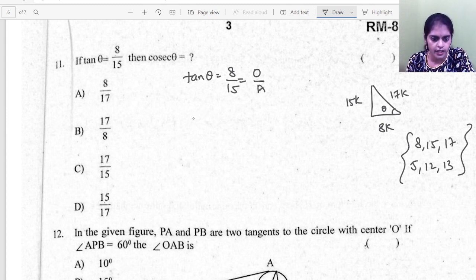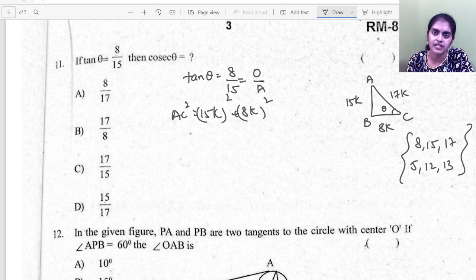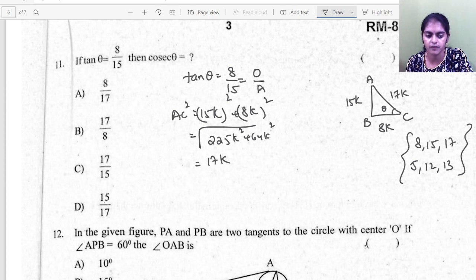So how do you solve? Let me take the triangle as ABC. You will write AC square equals AB square, that is 15k whole square plus 8k whole square. Now don't write all the steps here. Okay, please don't write all the steps here. So this is root over 225k square plus 64k square, and you will get 289k square. Root 289 is 17k. Just try to calculate mentally what is 225 plus 64. Right? So you'll get 17.